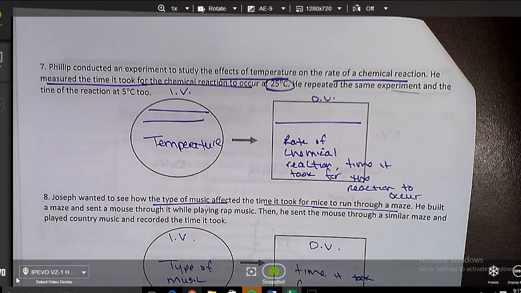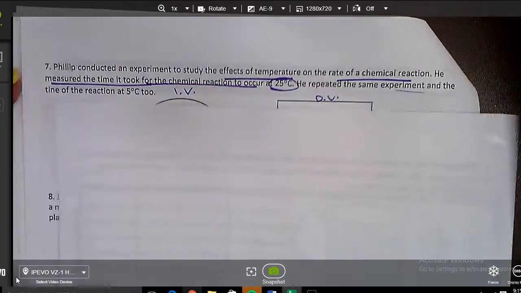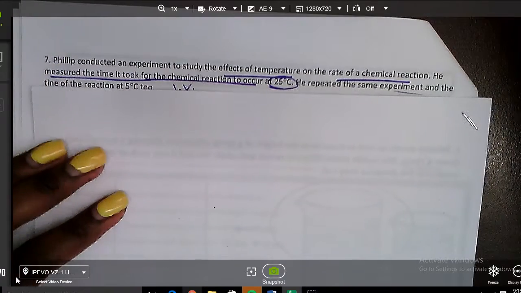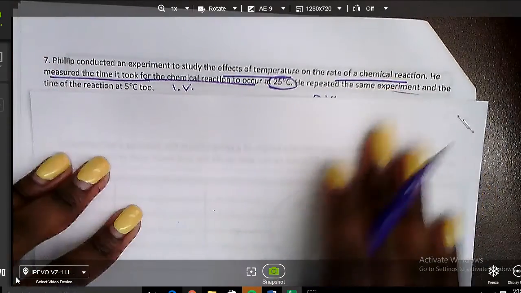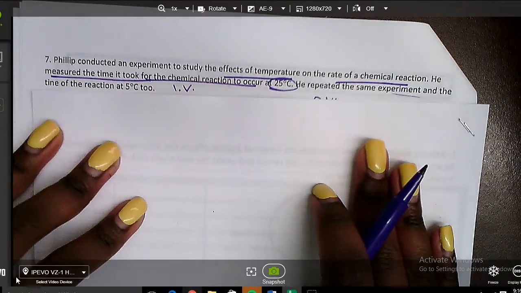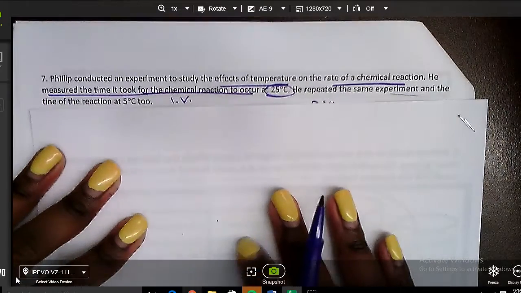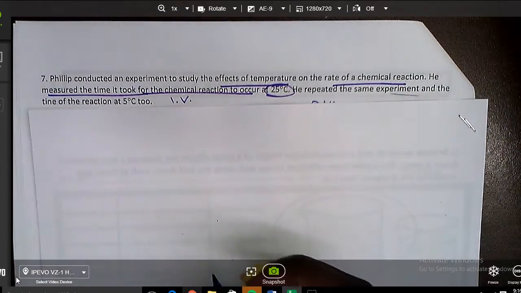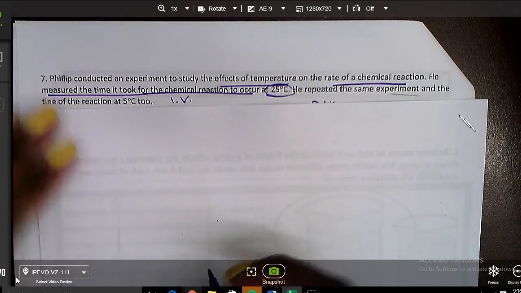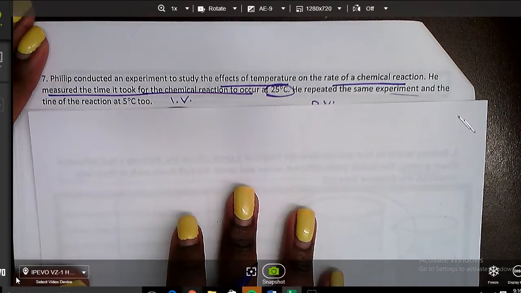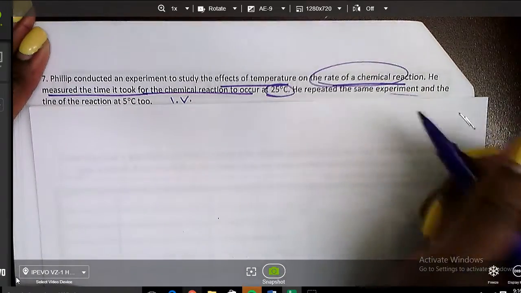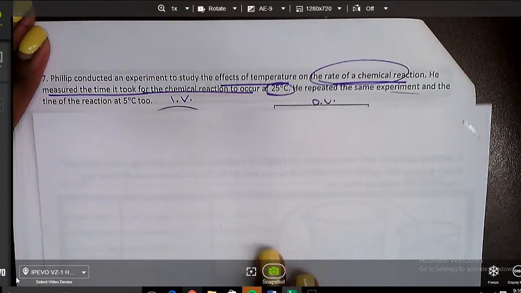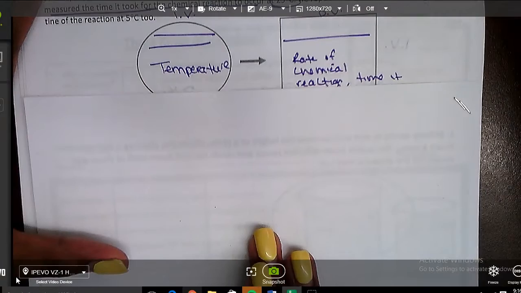So now we're going to take a look. Number 7 says, Philip conducted an experiment to study the effects of temperature on the rate of the chemical reaction. He measured the time it took for the chemical reaction to occur at 25 degrees Celsius. He repeated the same experiment and the time of the reaction at 5 degrees Celsius. So we need to identify what is he changing on purpose. Right here, we can see he is changing the temperature. That is our independent variable. What is he measuring? He's measuring the rate of the reaction, or how long it takes the reaction to occur. You need to fill that in here.